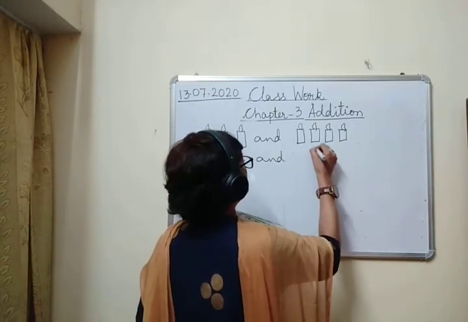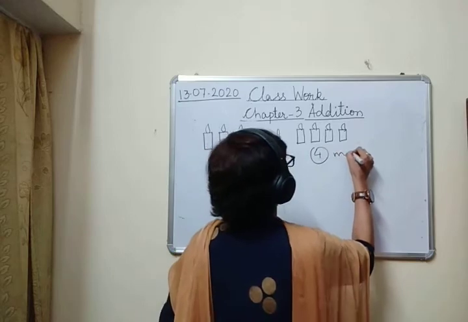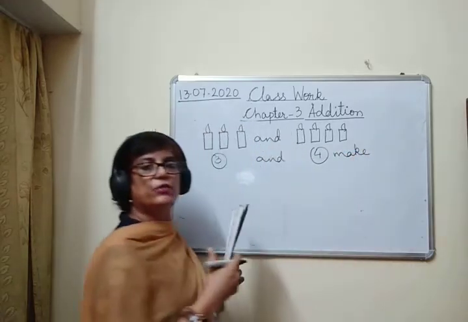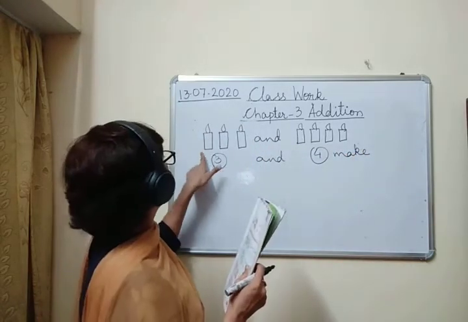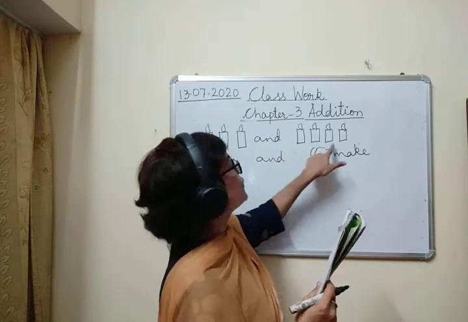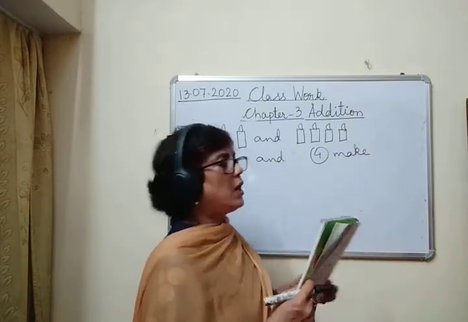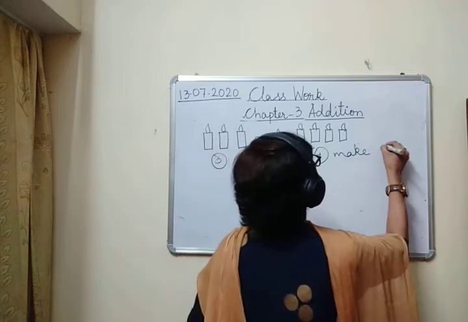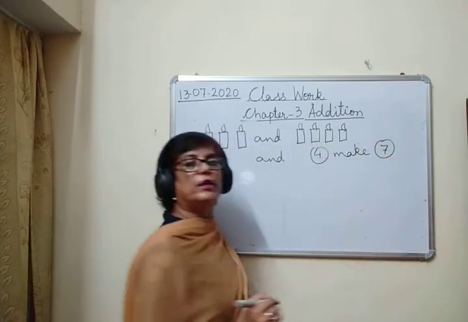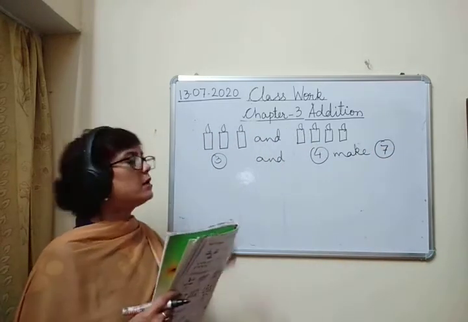So 3 and 4 make how many candles? 1, 2, 3, 4, 5, 6, 7. So 3 and 4 make 7. Okay. 3 and 4 make 7.